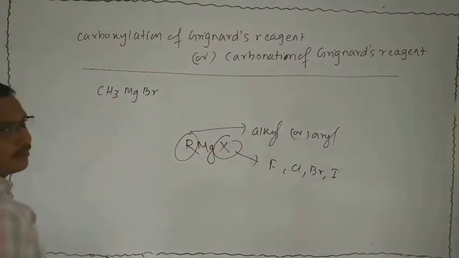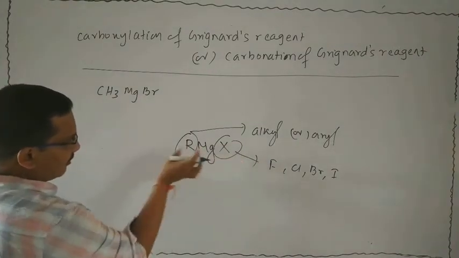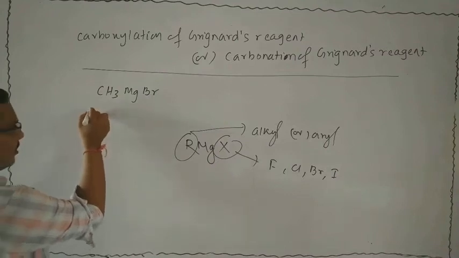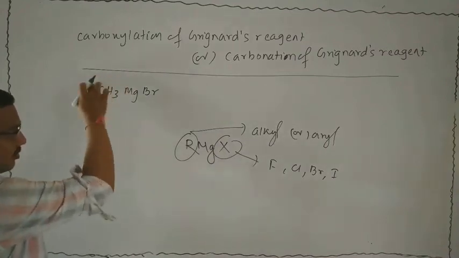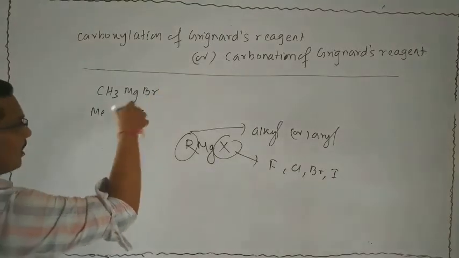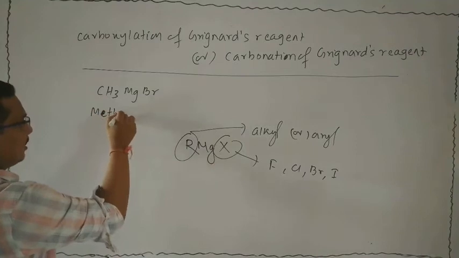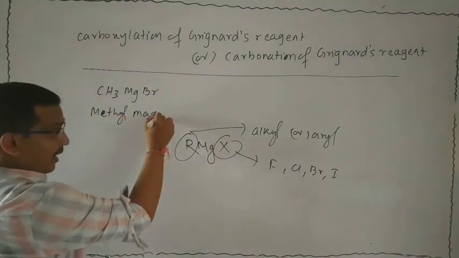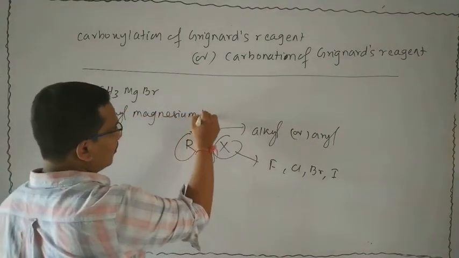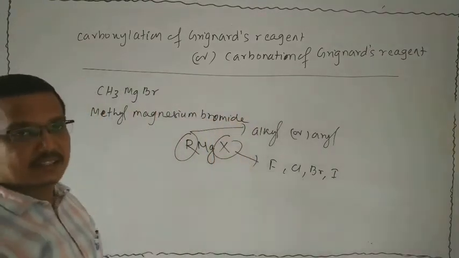What will be the name of this compound? Always remember, alkyl magnesium halide. That means the name of this compound is methyl, because this is a methyl group. This is magnesium. This is bromine, in the form of bromide. So we can write methyl magnesium bromide. The name of this compound is methyl magnesium bromide.